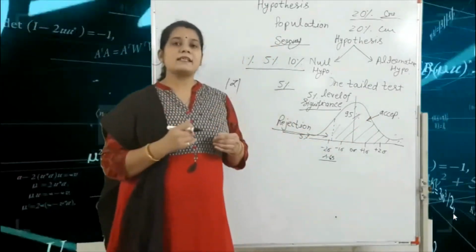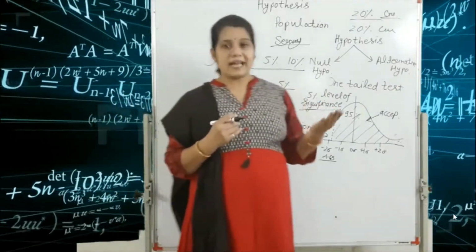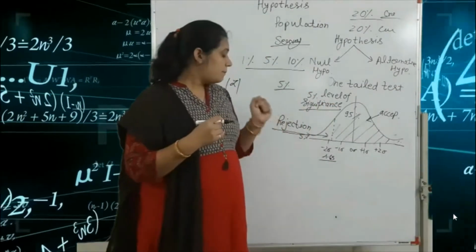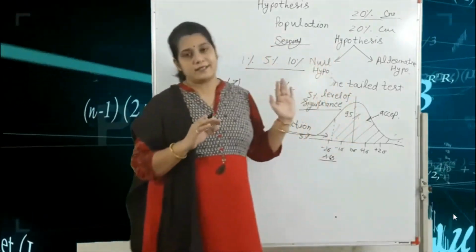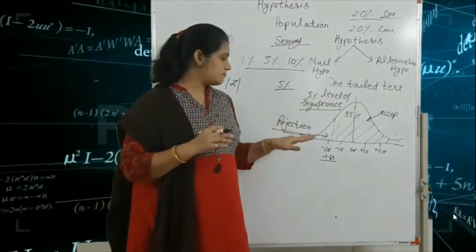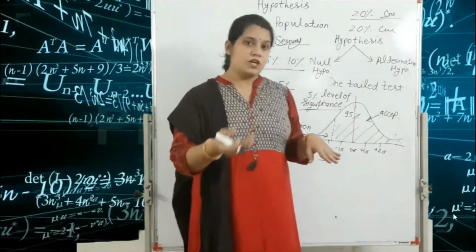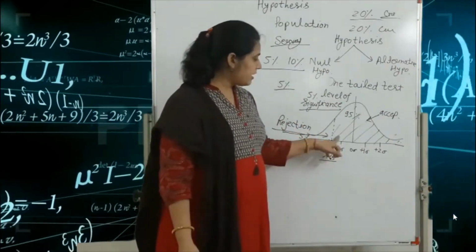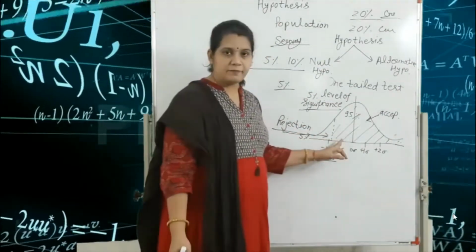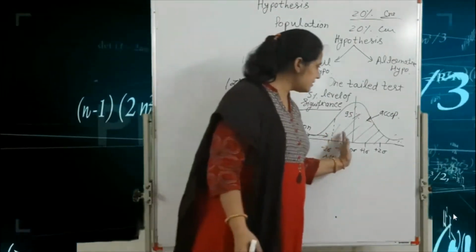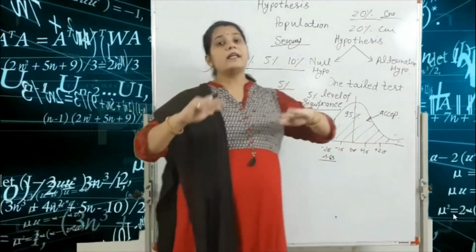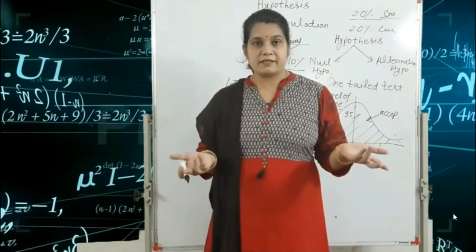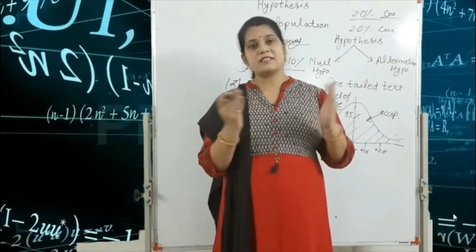For example, if our value of z is minus 1.54, in minus 1.54 we draw the line here. Got it? So this is included in the acceptance area. So our null hypothesis is accepted. We can say that the null hypothesis is accepted.